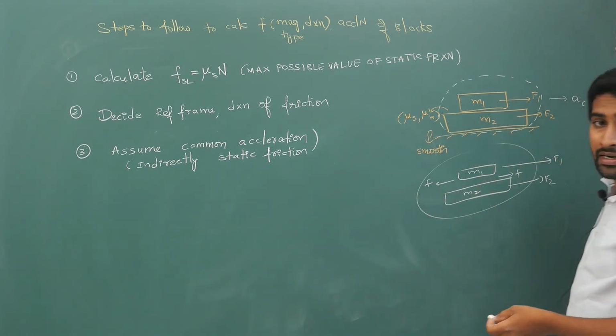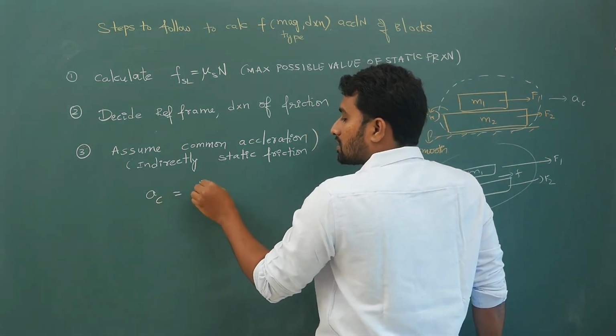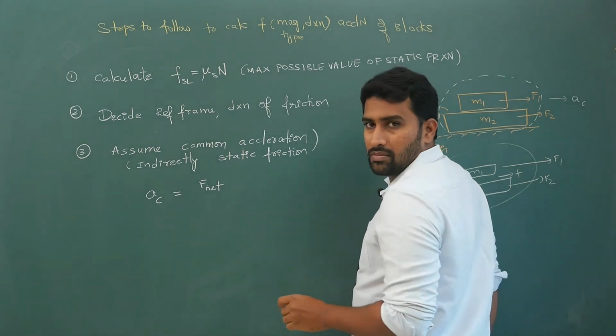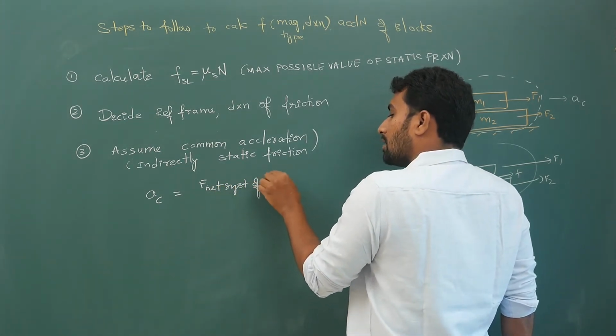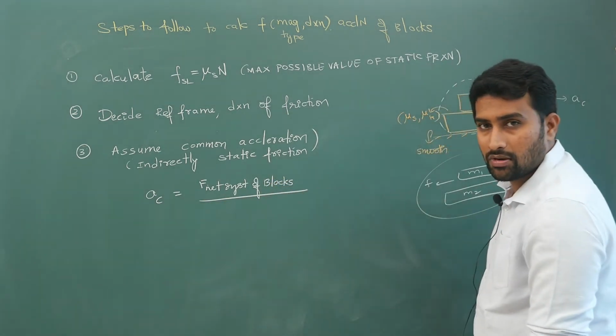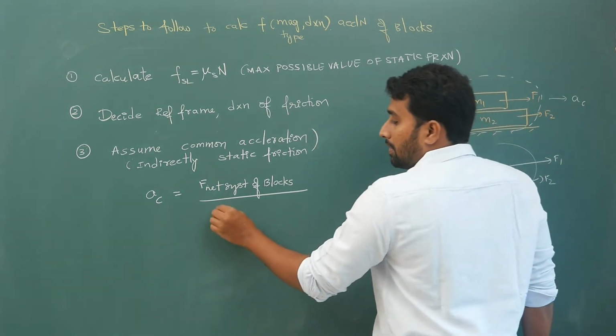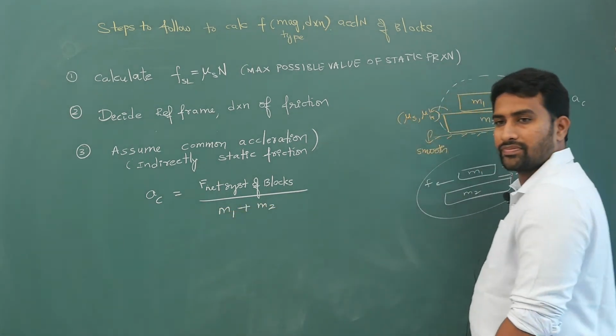So your common acceleration is the net force on the system of blocks M1 and M2, divided by the total mass, M1 plus M2.